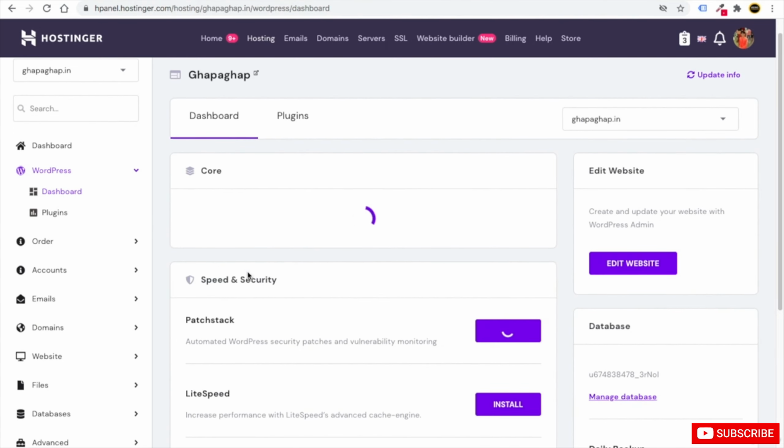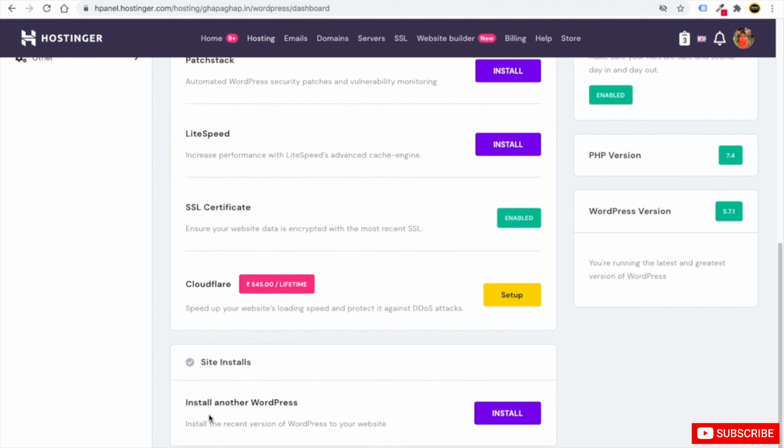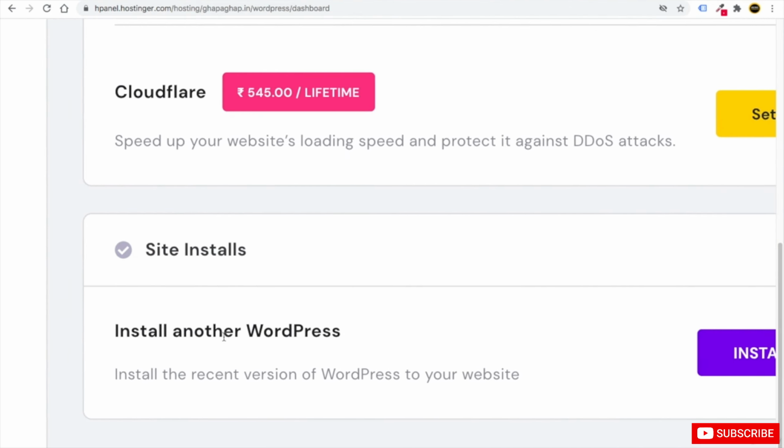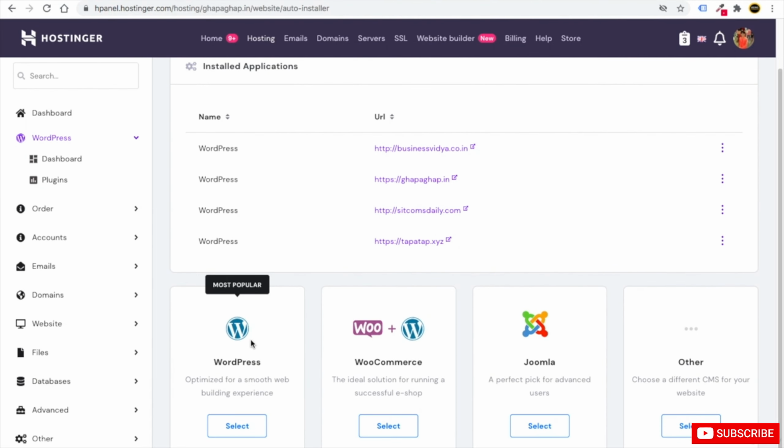Now just scroll down. When you scroll at the very bottom, you will see one option of install another WordPress site. Just click on this install button. So here you will again see options of WordPress, WooCommerce, Joomla and others. You can select WordPress from here. I will select WordPress.